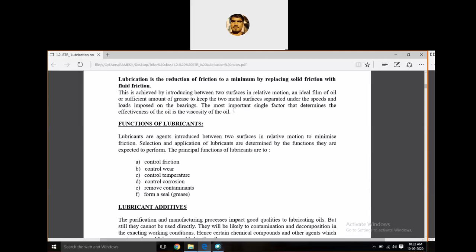Next, removal of contaminants. By applying lubricants, we can remove the contaminants which are present between the two surfaces, and these contaminants may induce adhesive wear. And grease is used in the form of a seal. To seal the two surfaces, we use grease. It is a type of lubricant. So it is also one of the functions: it will seal the two surfaces.